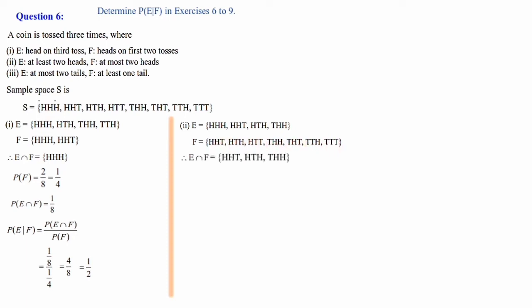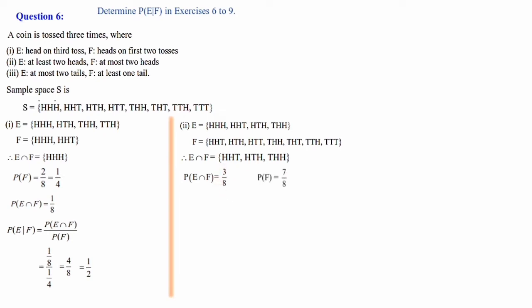As before, let's go for E intersection F. E intersection F means there are common elements. Here HHT is common, then HTH is common, then here THH is common. So 3 elements common, it is written. Then P of E intersection F. P of E intersection F means E intersection F is having 3 elements, 3. Then total number of elements in the sample space, that is 8. So 3 divided by 8, that is the probability.